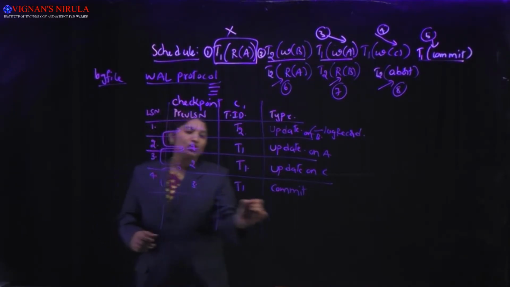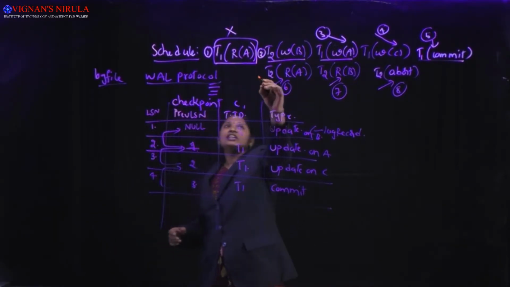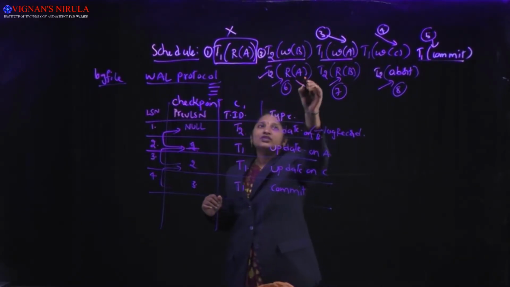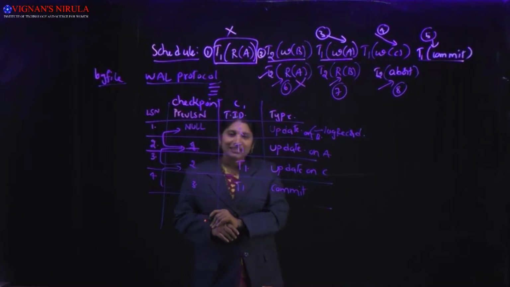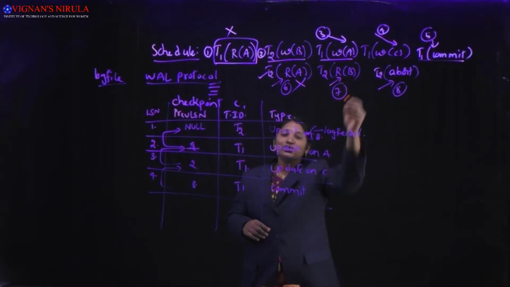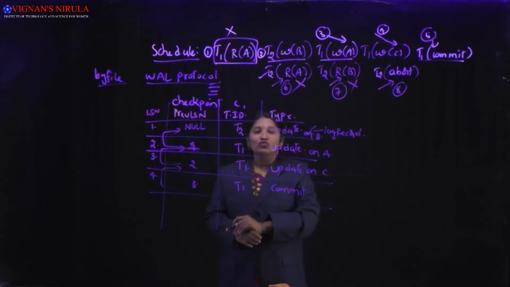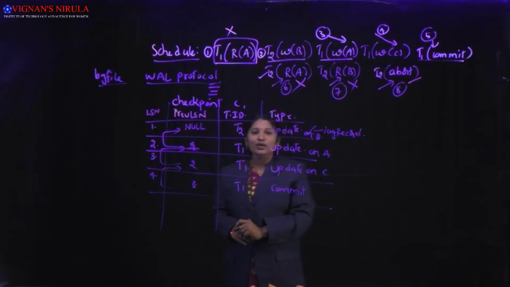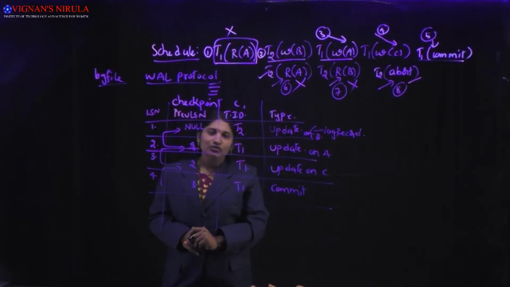And after that, what is the next action in my schedule? The next action is T2 read on A. For the read operation, we do not write a record in the log file. So we'll go for the next action. What is the next action? T2 read on B. For this one also we should never write the log record. What is the next action? Abort of T2. So what is the next one?